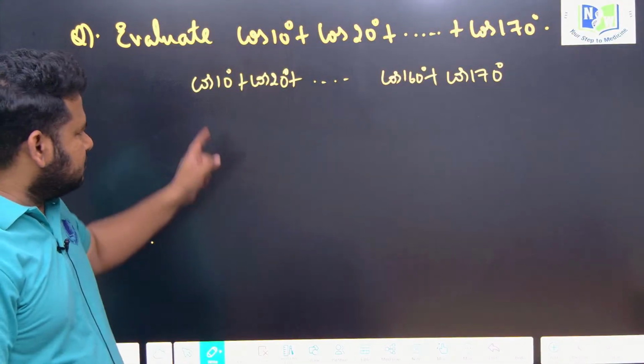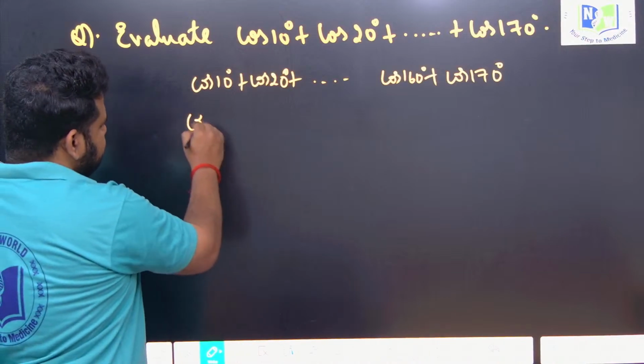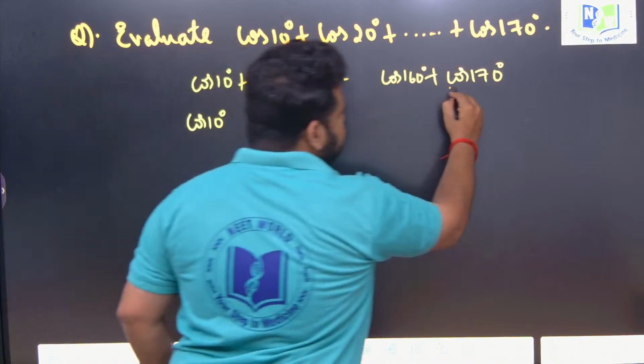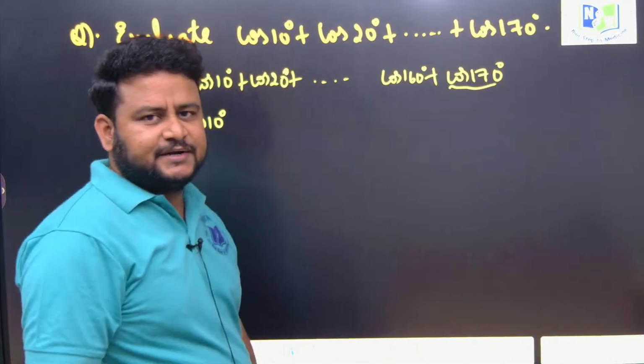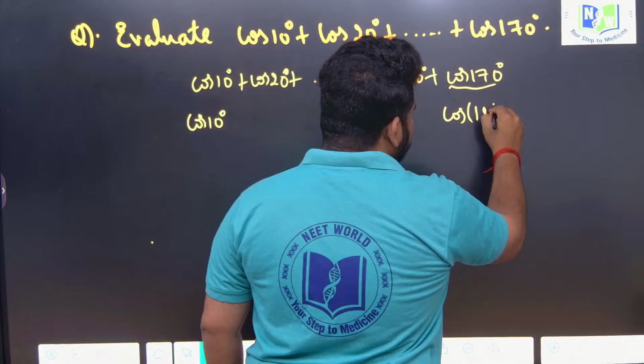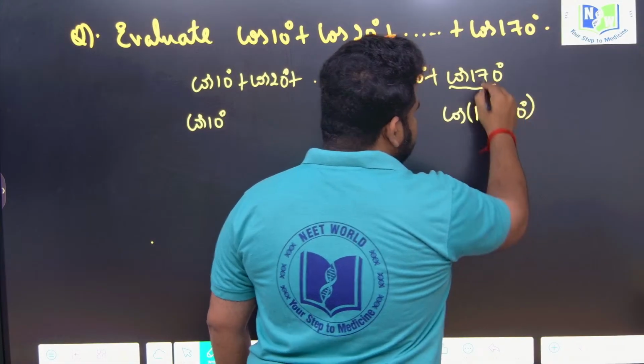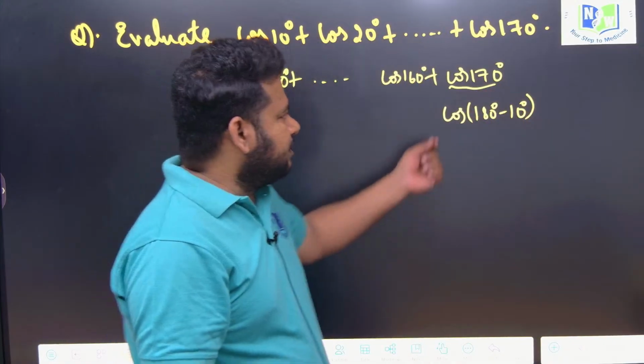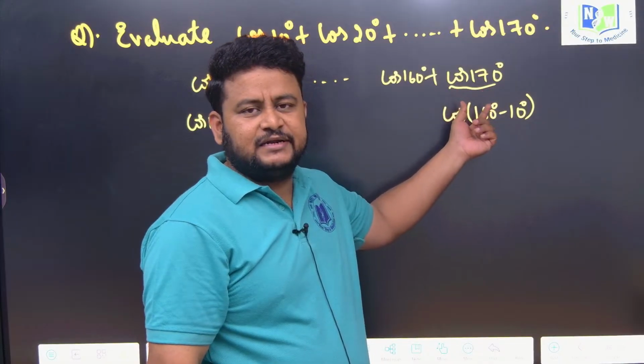Before that, see, this is cos 10 degree. Now look at cos 170 degree. I can write this as cos of 180 minus 10 degree, correct? 180 minus 10 is 170. But cos 170 degree is in which quadrant? Second quadrant.